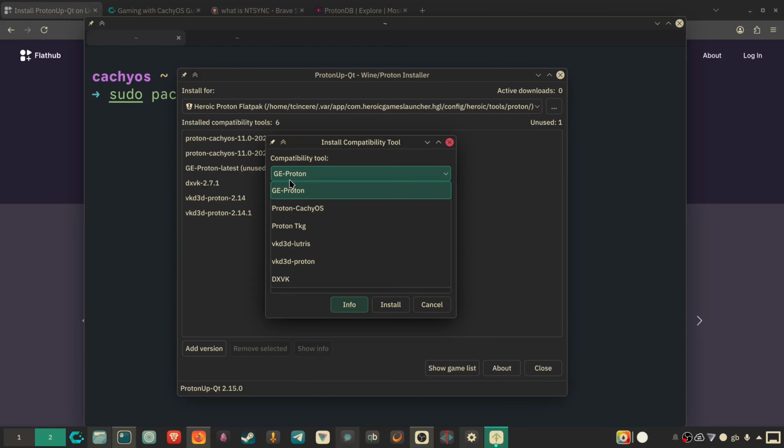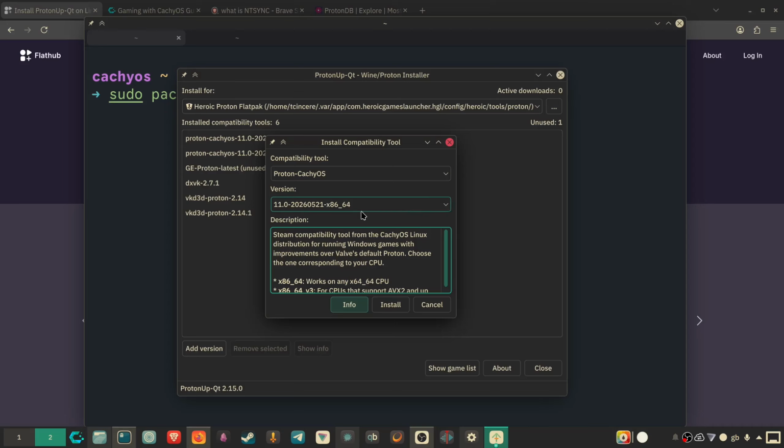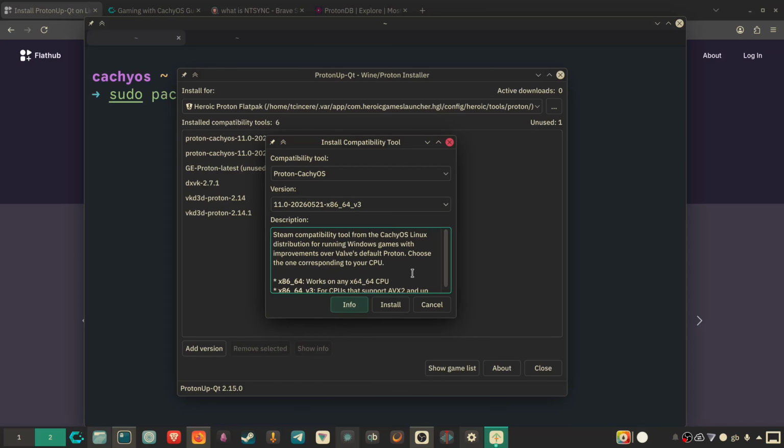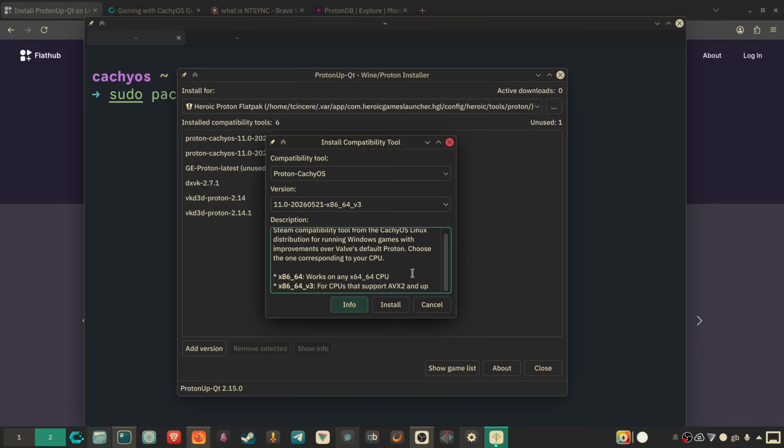So for example, I like to use Proton CachyOS, so I'm going to click on this one. Now as you can see here, it provides you with a number of different versions. Now this might be confusing, however it's really not. The most updated ones are at the top, as you can see here. So I typically go with V3. Now my CPU works with this V3, so I should click it here. Now if you do have a modern CPU, you should be able to choose V3.